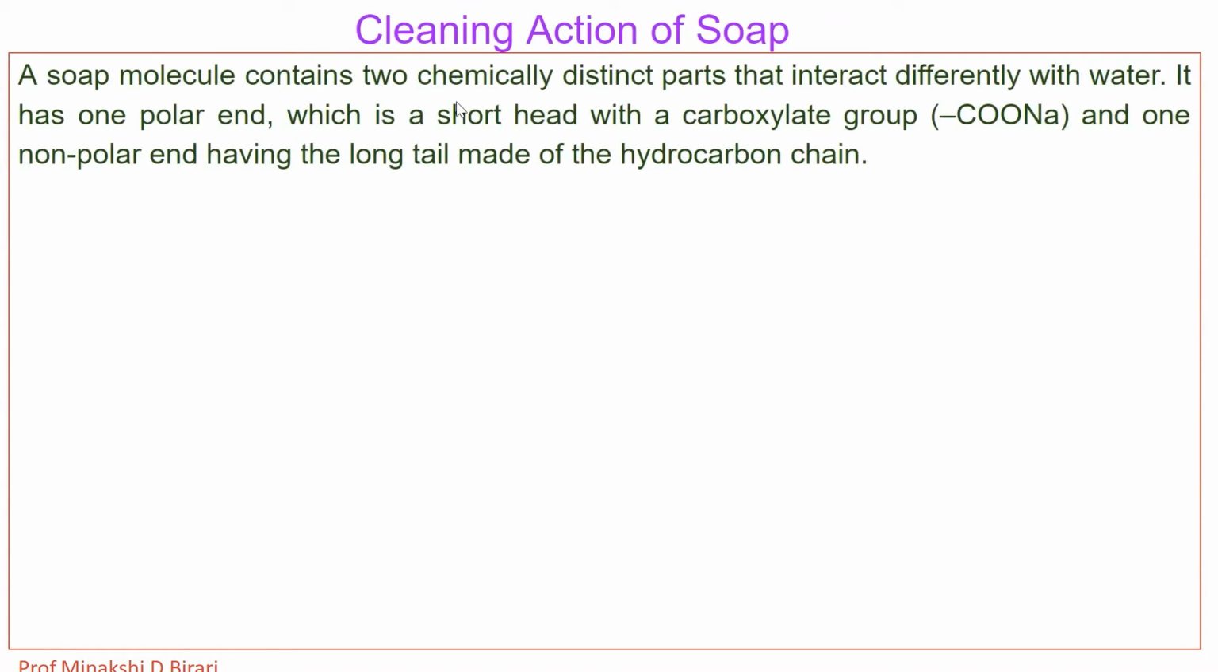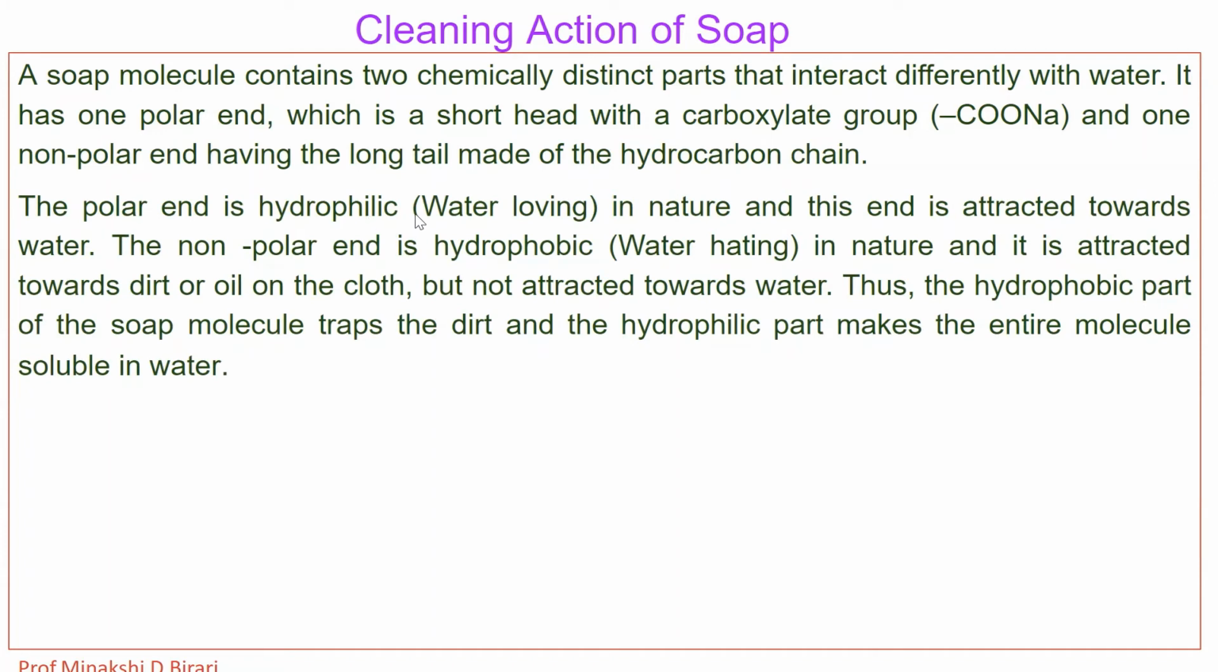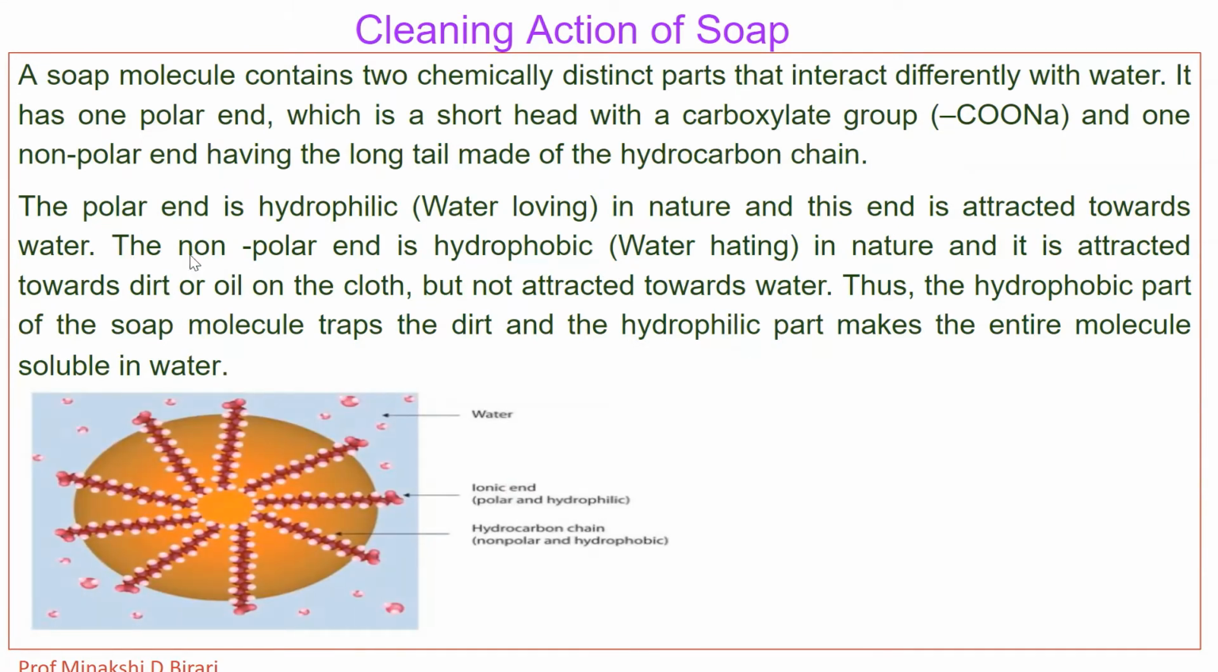A soap molecule contains two chemically distinct parts that interact differently with water. It has one polar end, which is a short head with a carboxylate group, COO minus Na plus, and one non-polar end having the long tail made of the hydrocarbon chain, which is hydrophobic in nature. The polar end is hydrophilic, that is, water loving in nature, and this end is attracted towards water. The non-polar end is hydrophobic.